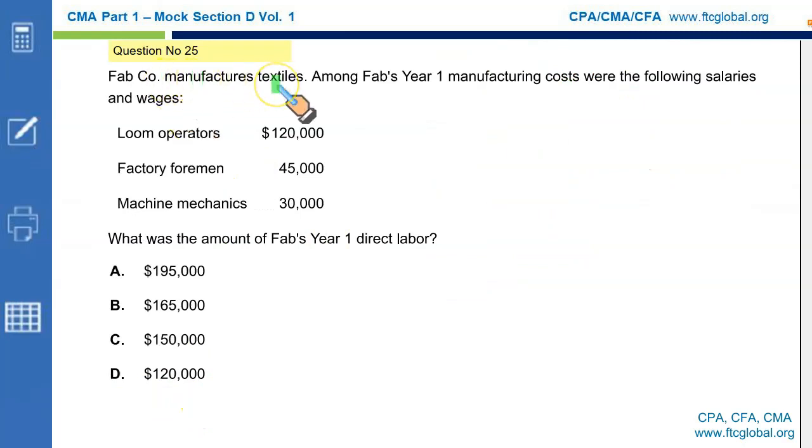Fab company manufactures textiles. Among Fab's year 1 manufacturing costs were the following salaries: loom operators, factory foreman, which is fixed, and machine mechanics, which may be variable but is not related directly to the production, so it can't be called direct labor. What we need is the direct labor cost. The direct labor cost for the textile industry is the salary or wages paid to the loom operators. That's what you call direct labor, and that's going to be D. D is the right option.